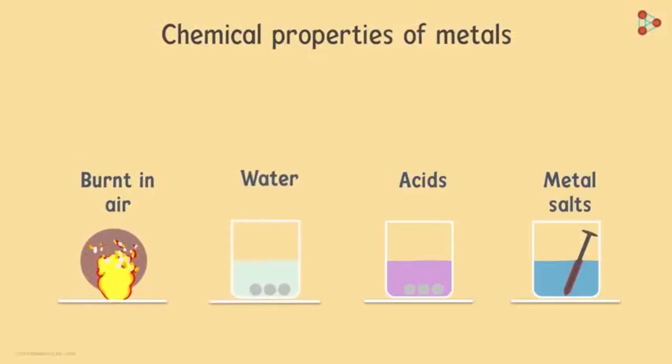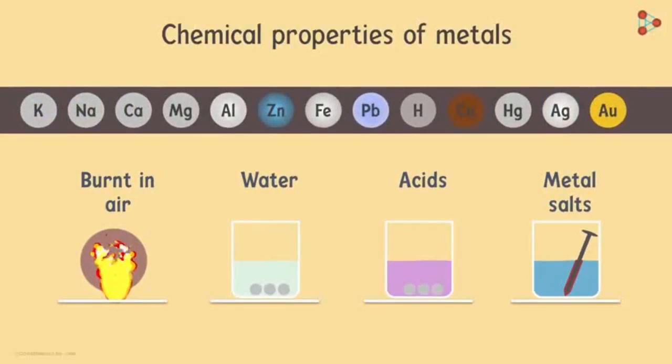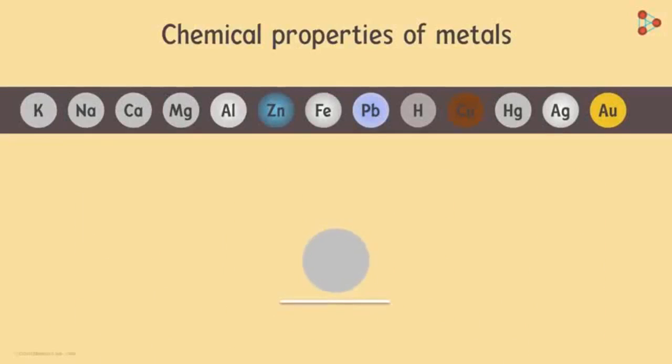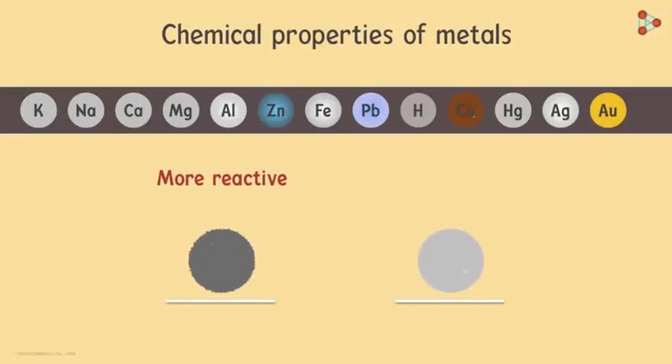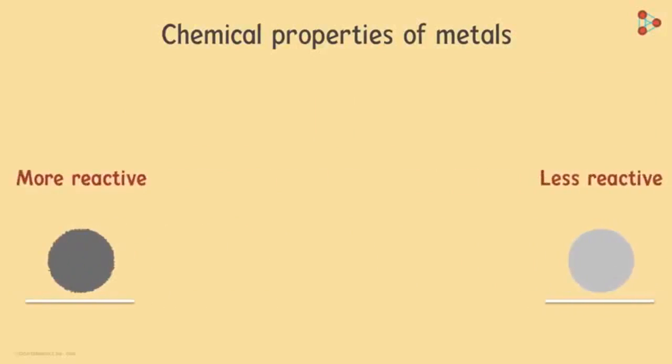Now in all these four categories, there's just one simple thing we will do. We will look at how reactive the metals are. If the metals react easily, may it be with oxygen or air or anything else, we say that they are more reactive. When it's more difficult for them to react, we say that they are less reactive. Let's focus on the first category.